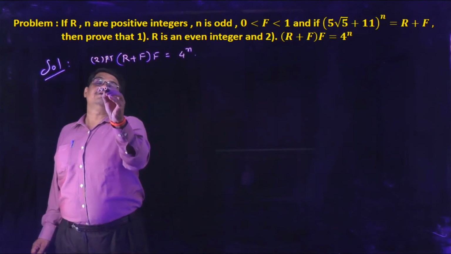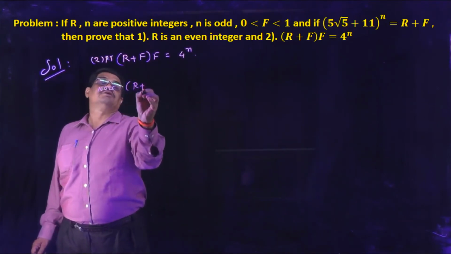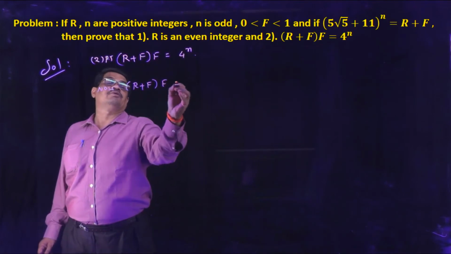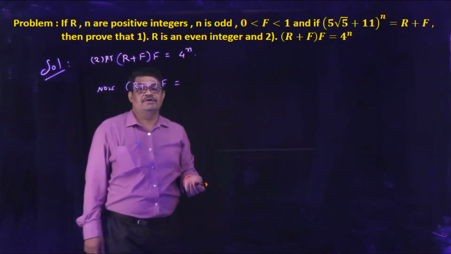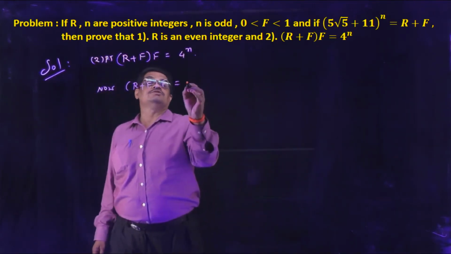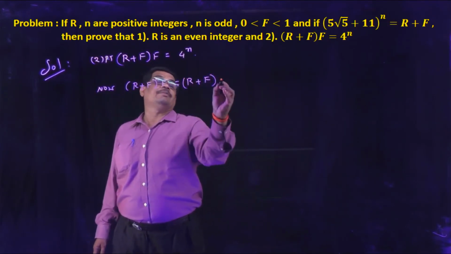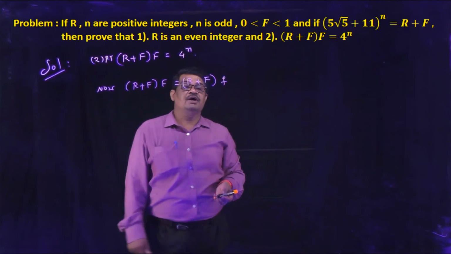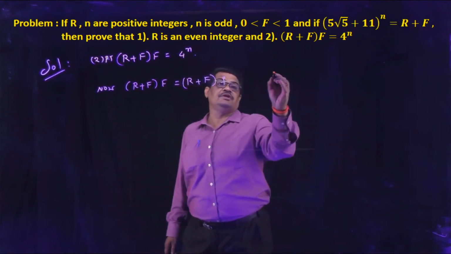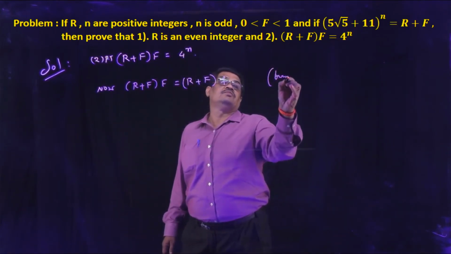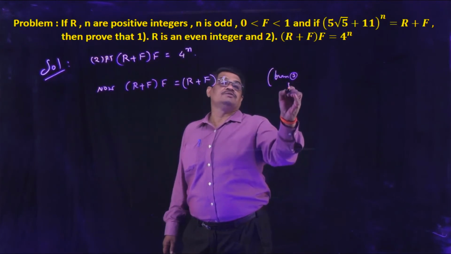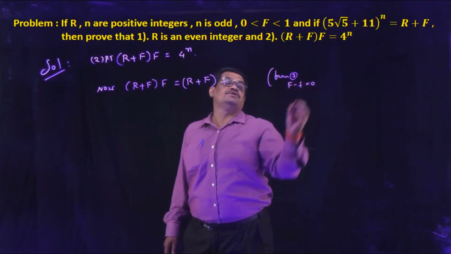Now we take this R plus F into capital F. Capital F is equal to small f, from equation 3, capital F minus small f is equal to 0.